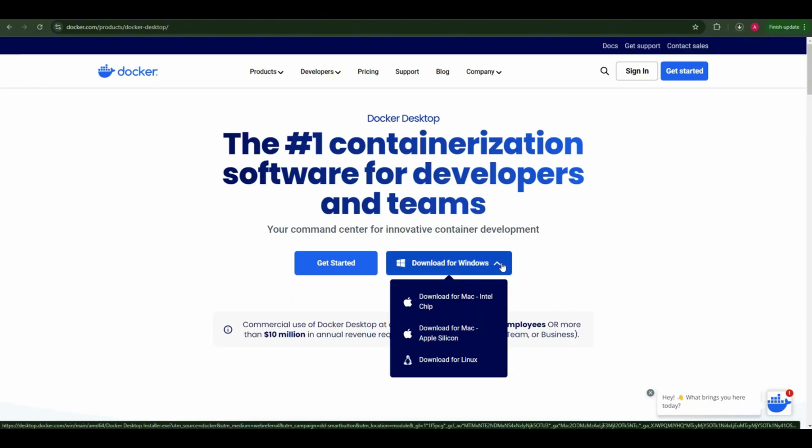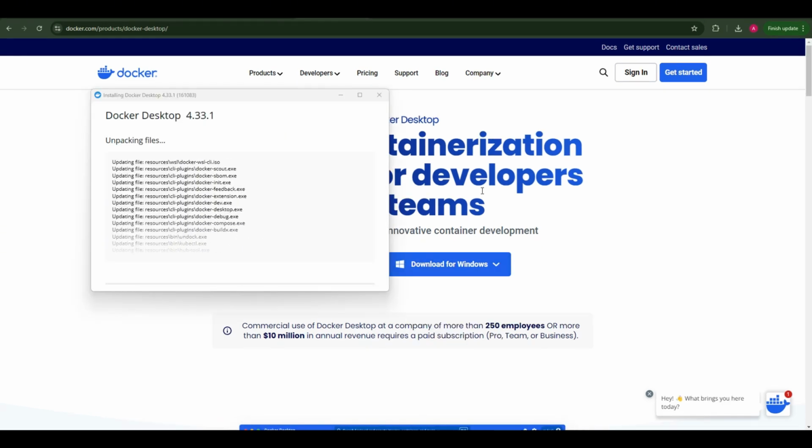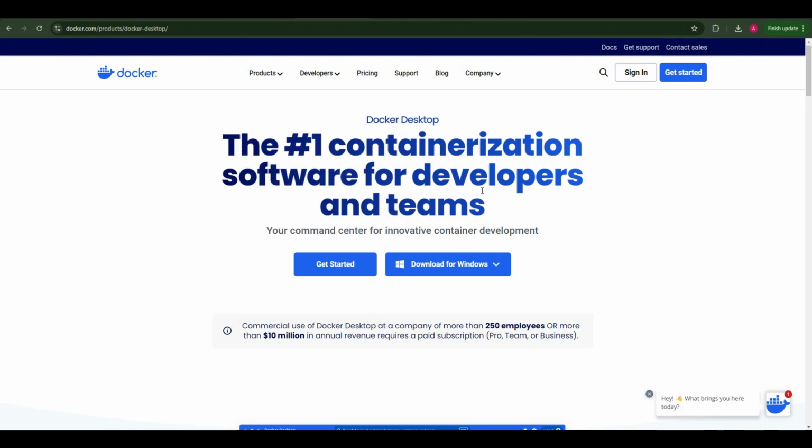Next up, Docker. Visit the Docker website, download the app for your OS, and follow the setup wizard. Accept the user agreement, use the recommended settings, and voila. You'll see the Docker icon pop up in your menu bar. That means Docker is ready to help us containerize our AI environment, ensuring everything runs smoothly.